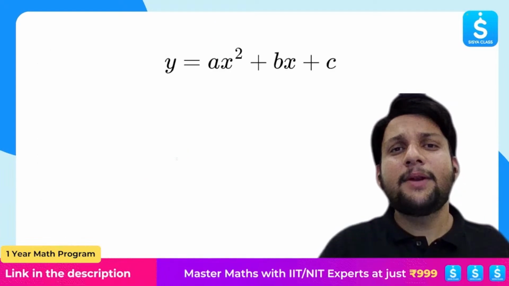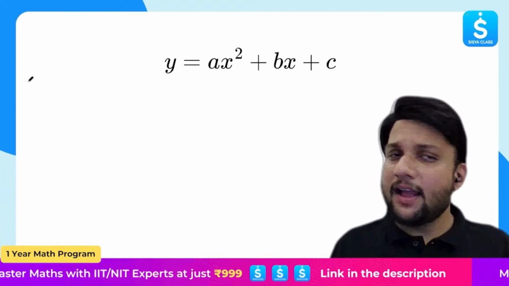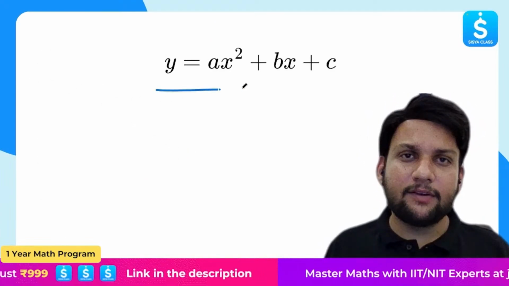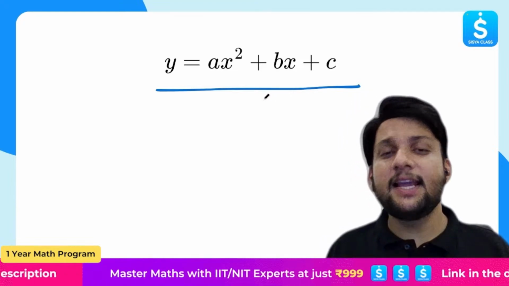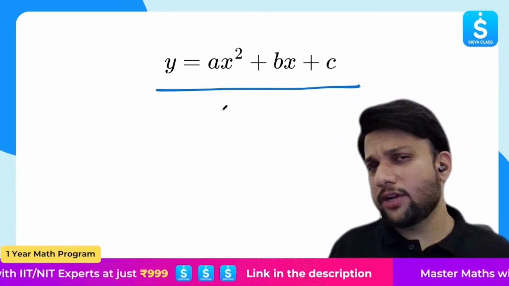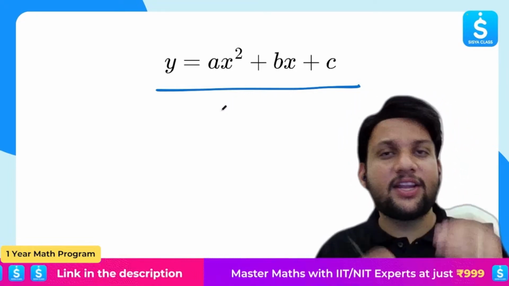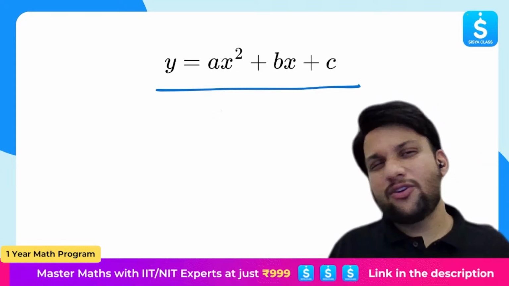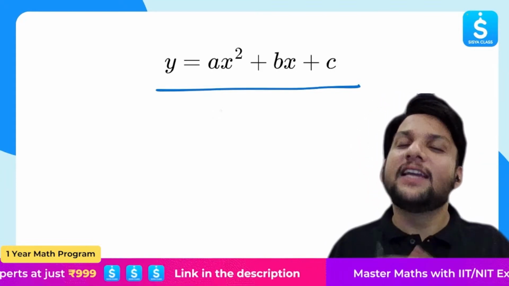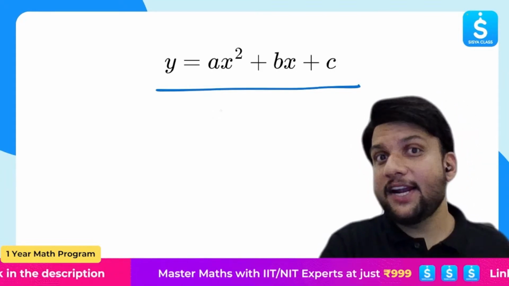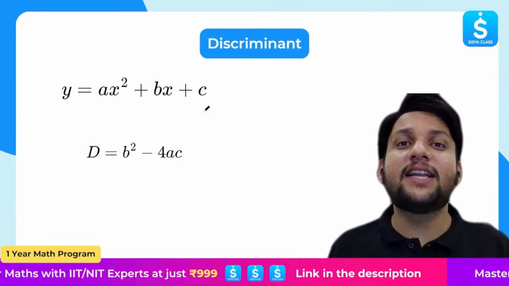All right. But how will I see? Suppose I have a quadratic equation y equals ax square plus bx plus c, and I ask you what is the root, and does it have 2 real and distinct, 2 equal, or no root? How will you know? In that case, we have to discriminate, right? That is why we have a discriminant.